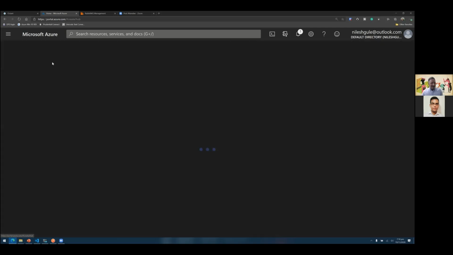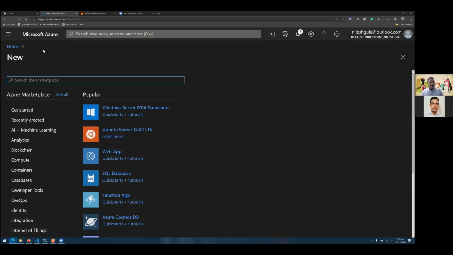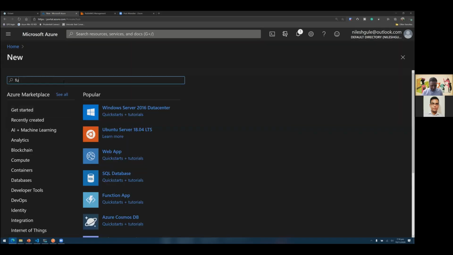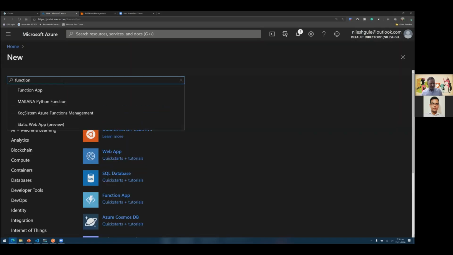Let's start by looking at how I create a function app. In the Azure portal, you can go on the home screen and you will have this option to create a new resource. You click on that, and the type of resource I want to create is a function app.